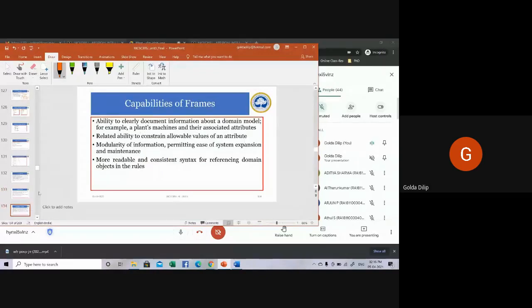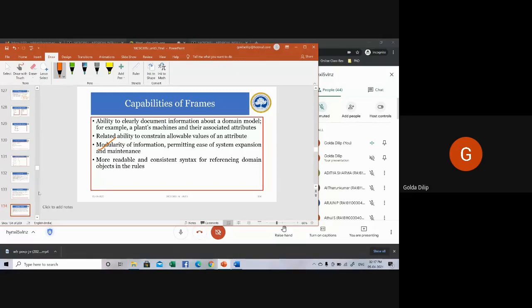Now coming to the capabilities of frames. The major thing is modularity, modularity of information, that is, reusing.